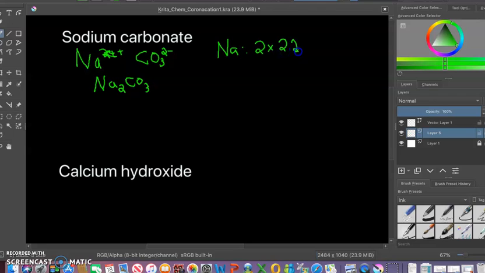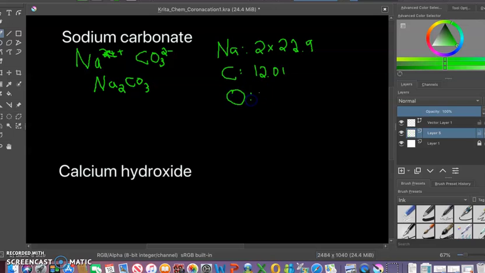And should I be rounding? No, but it's so hard for me to draw on this thing. I hate it. Okay, we have a part carbon. How many? Just one. We know that one carbon is just 12.01. Okay, and then we have oxygen.